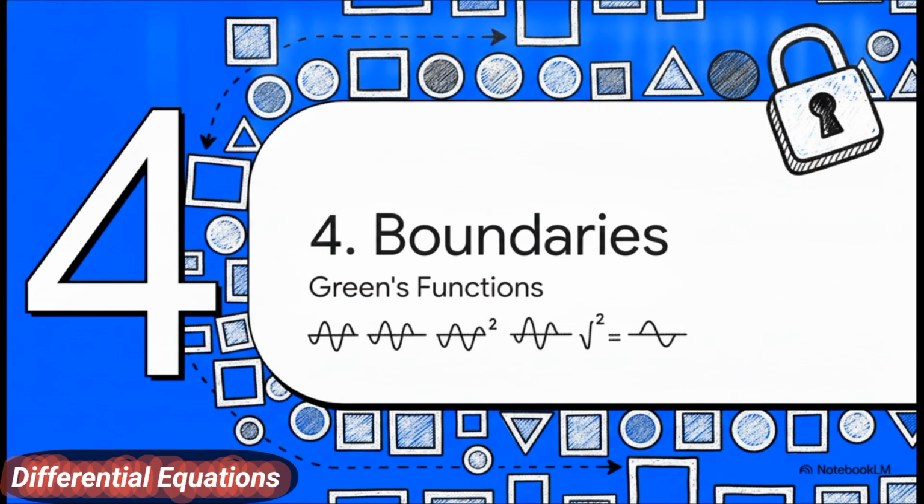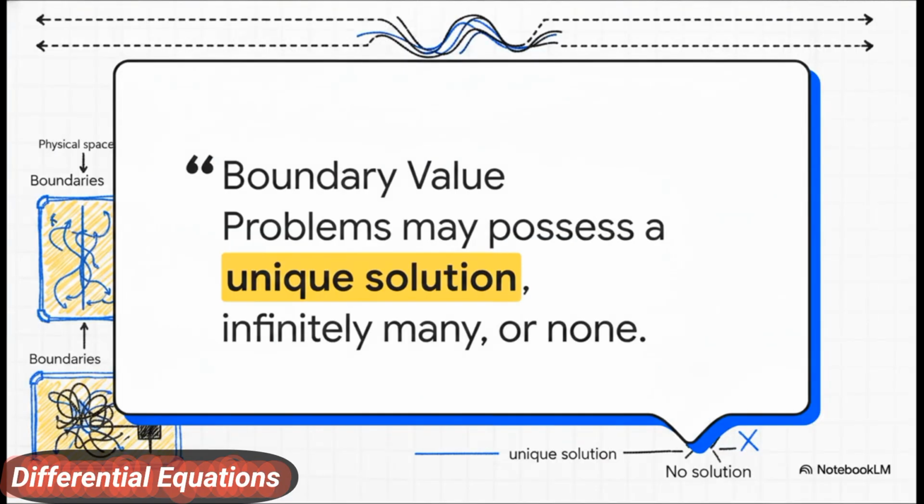All right, on to Section 4, boundaries and Green's functions. We are officially leaving the realm of open-ended initial value problems and stepping into strictly constrained spaces. There is a direct quote from the source material that really hits the nail on the head here. Unlike initial value problems, boundary value problems may possess a unique solution, infinitely many solutions, or no solution. The whole rule book of the universe changes here.